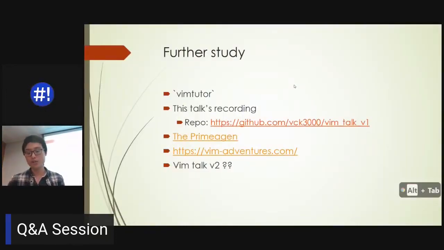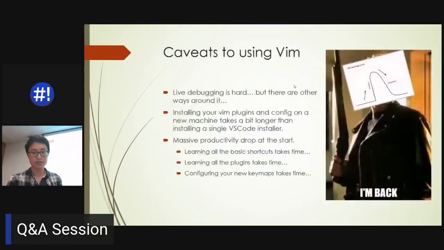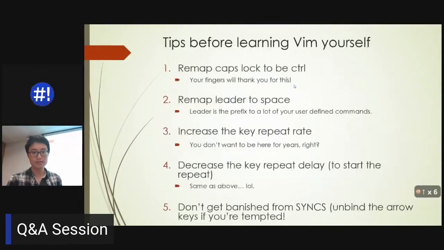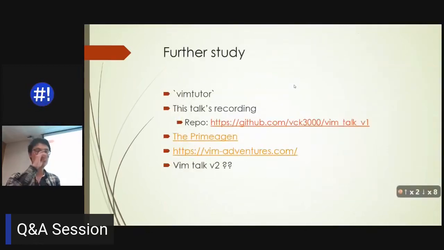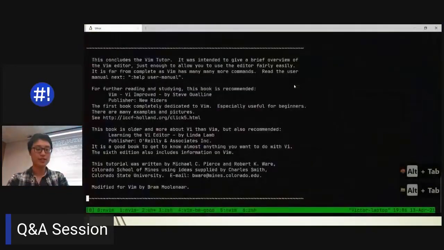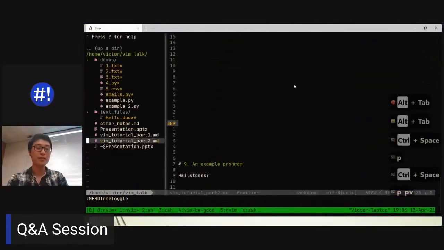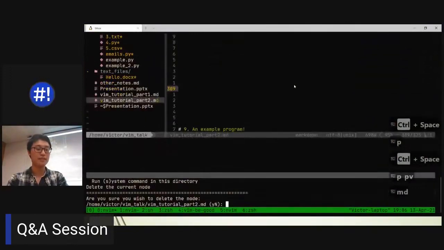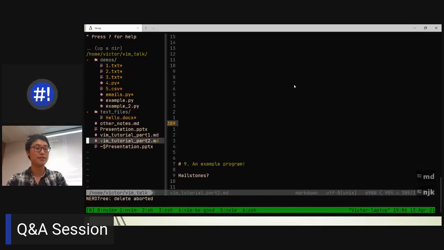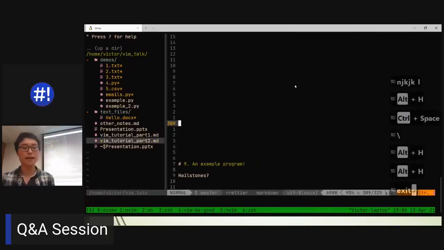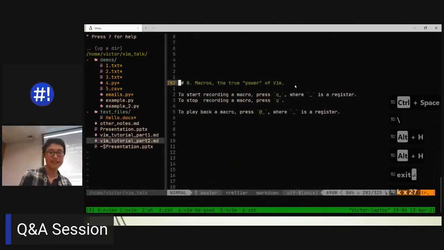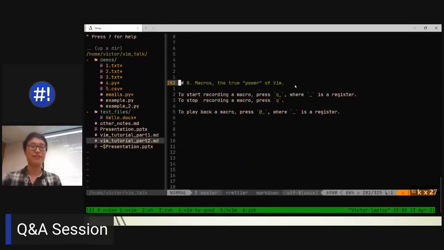And one other thing I forgot to mention. Did I mention it somewhere? Tips? I didn't mention it. Always try to search for an easy way to do things. For example, how do I open up the file explorer? I just go space PV. How do I delete something very quickly? MD, and I don't want to delete it, but that will delete it, right? These small little things you learn by Googling a lot, because again, I only gave you less than 50% of all the strokes here for the default keyboard settings.